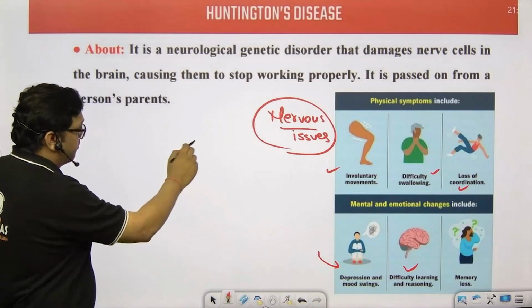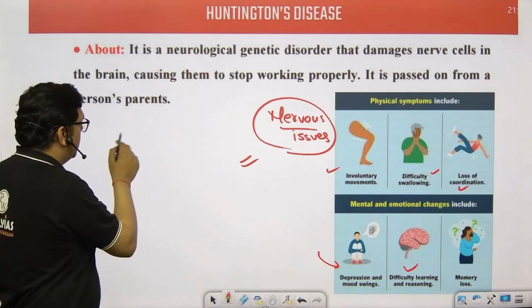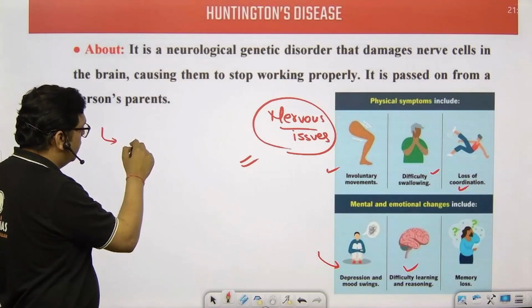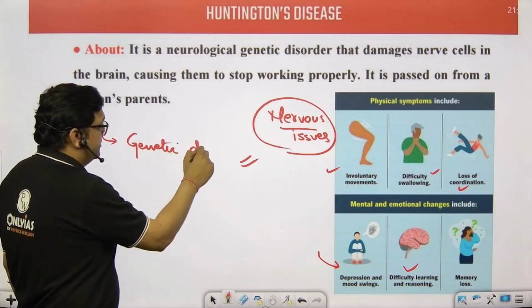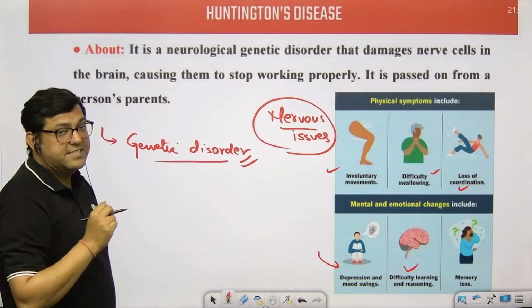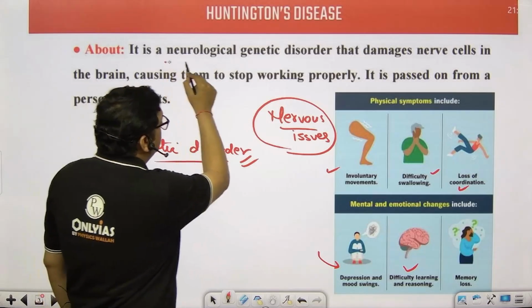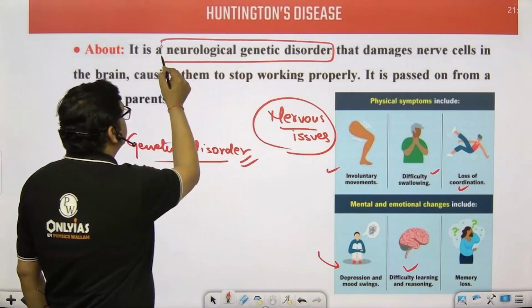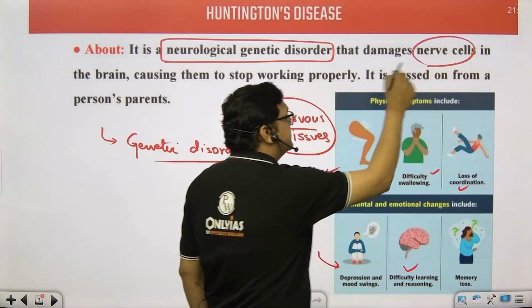So these are the problems which are associated with Huntington's disease, and it is also a genetic disorder. If there is a statement which says that the disease is related to the genetic aspect, yes, it is true. It's a neurological genetic disorder which damages our nerve cells.